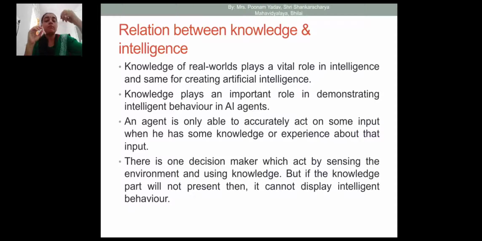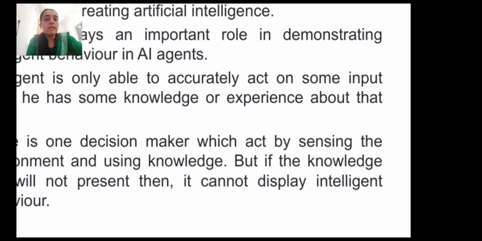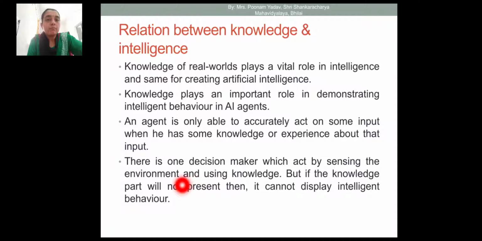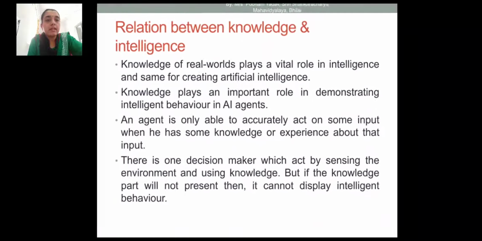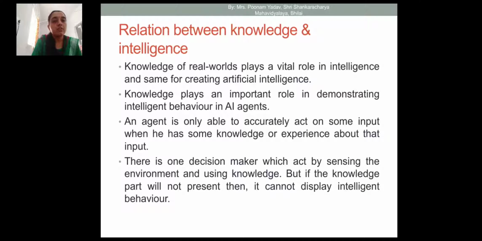It takes information both from the environment and the knowledge base. It accesses the environment for current information and uses knowledge for the traditional or stored experience information. But if the knowledge part is not present, then it cannot display intelligent behavior. If the knowledge part is not in any system, then the AI agent may not be able to take decisions.